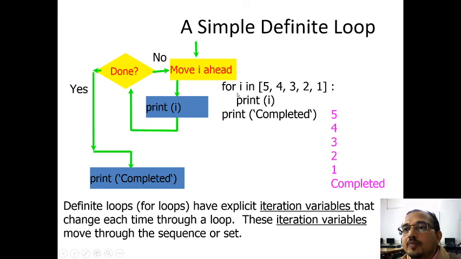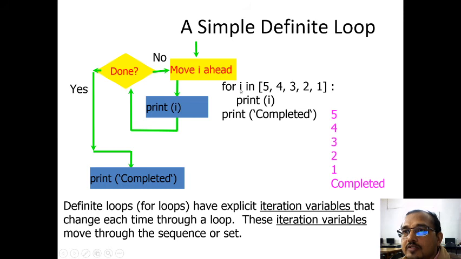Look at this simple example. For I in a list which has 5 different values, 5 4 3 2 1, colon, print I, then print completed. This print is shifted inward, so it is the body of this for loop, and it will execute for each value of I. In the beginning I takes the first value of the sequence, which is 5, and executes the body, so it prints 5.